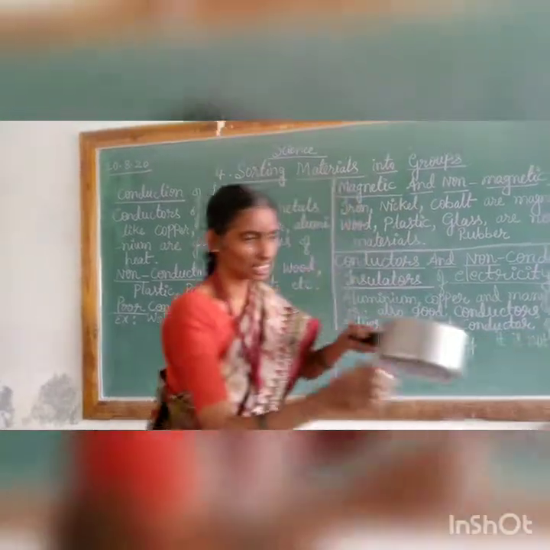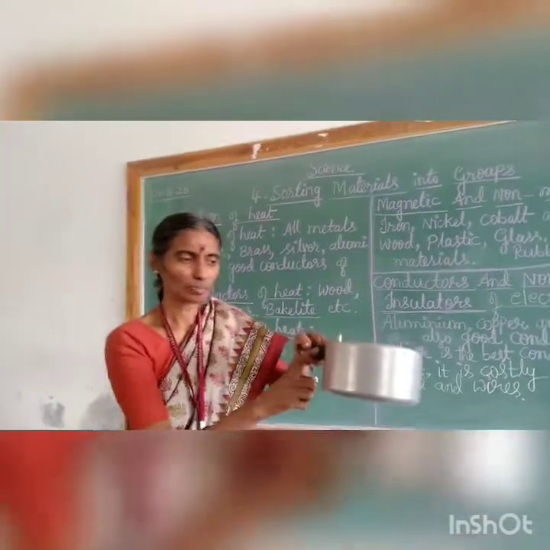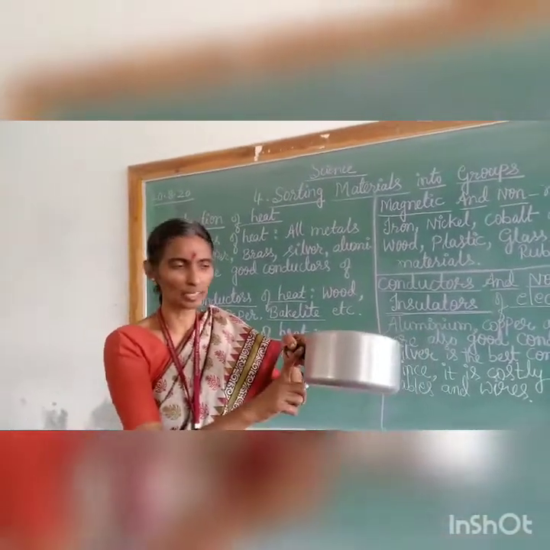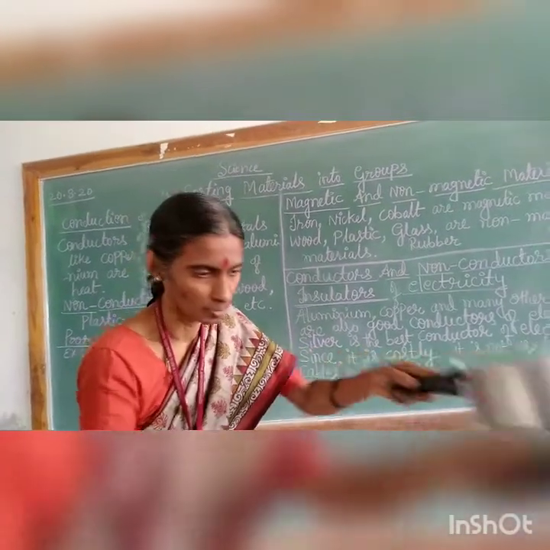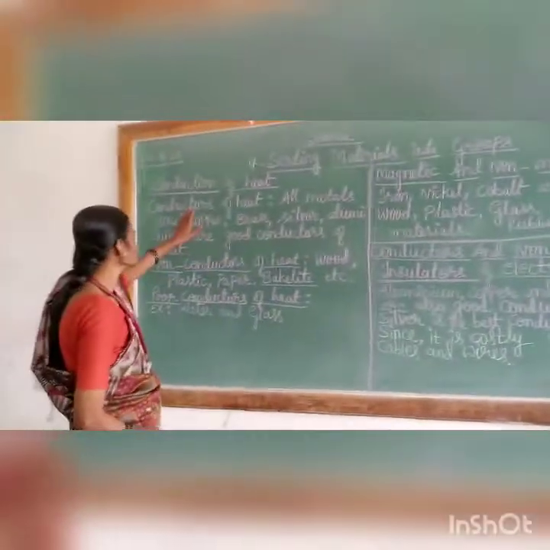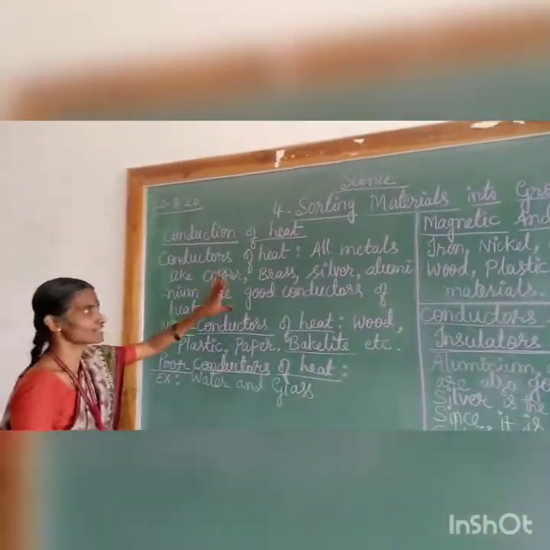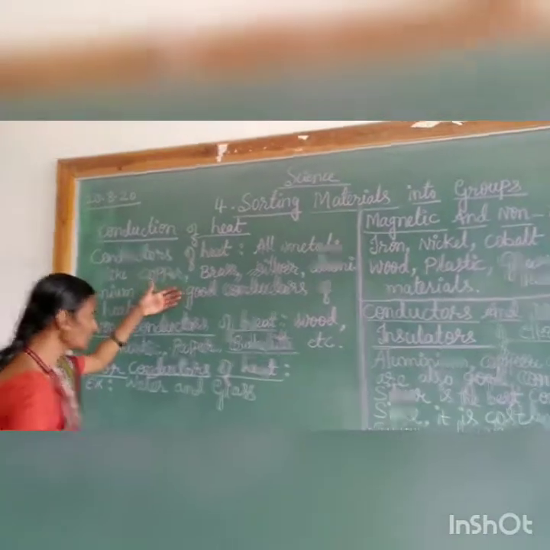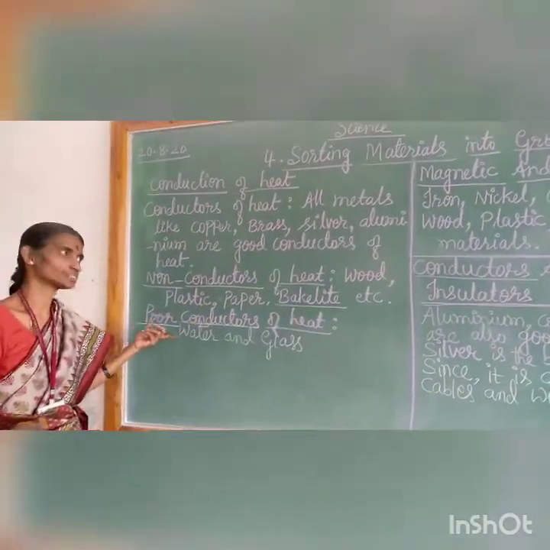Even in the cooker vessel, aluminium is a good conductor of heat, but the handle is made of a non-conductor of heat, which is a non-metal. So this is about the one property on which materials are grouped as conductors, non-conductors, and poor conductors of heat.